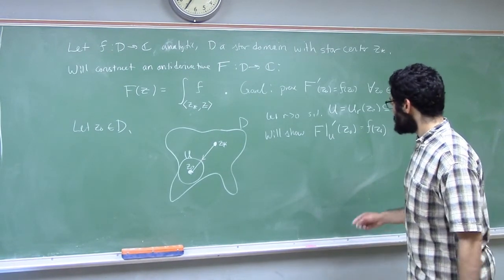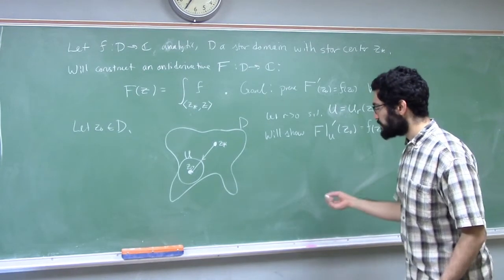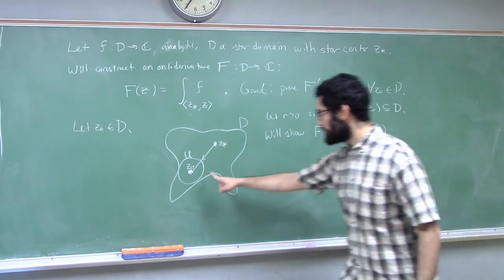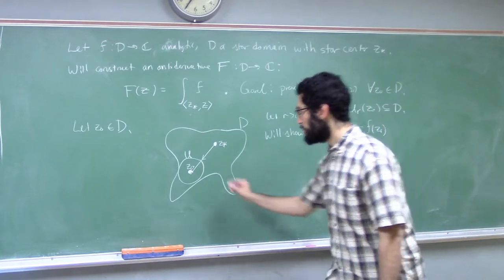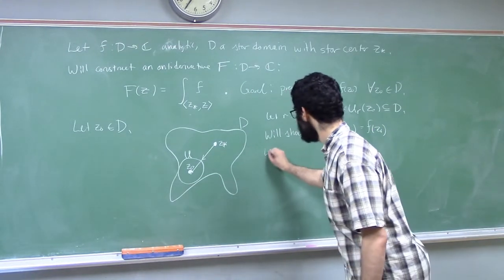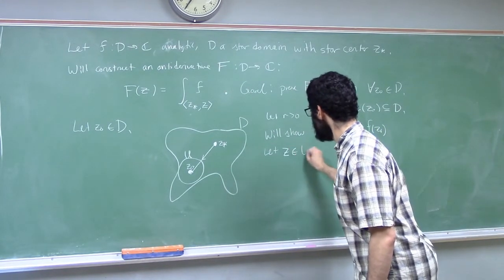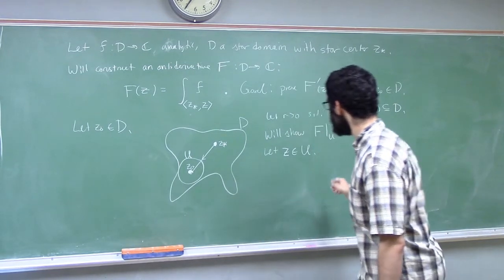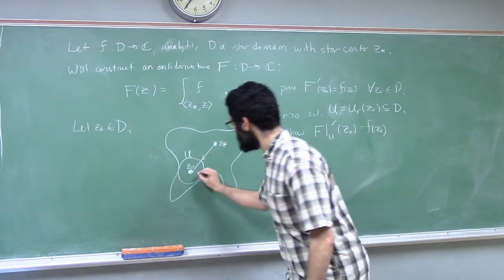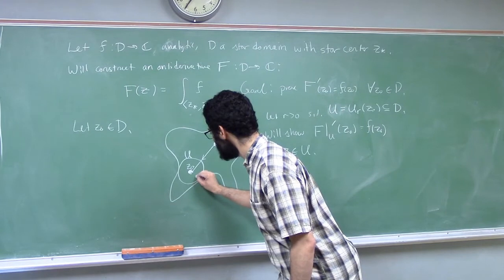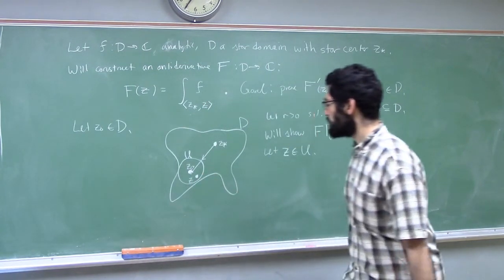All right, so let's focus on understanding how big F behaves in this disk U. So let Z be any point in the disk U, and let's examine what is big F of Z. So here's a point Z in the disk.